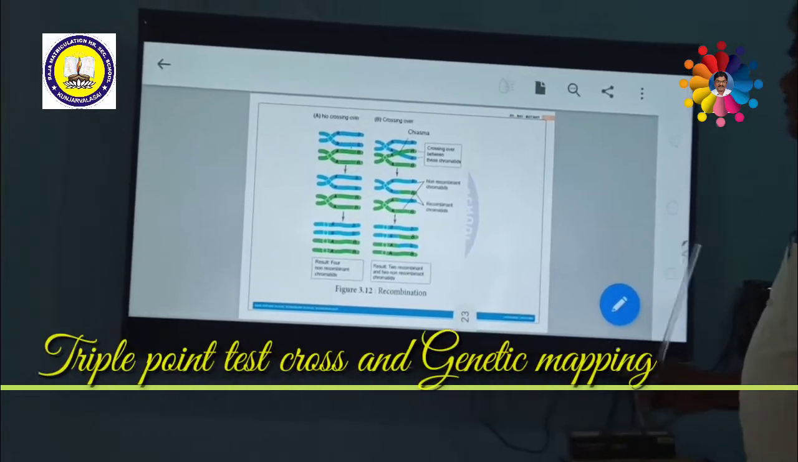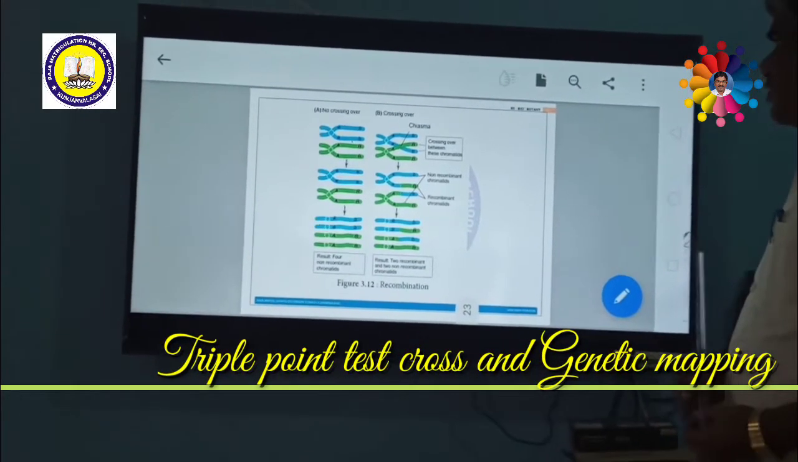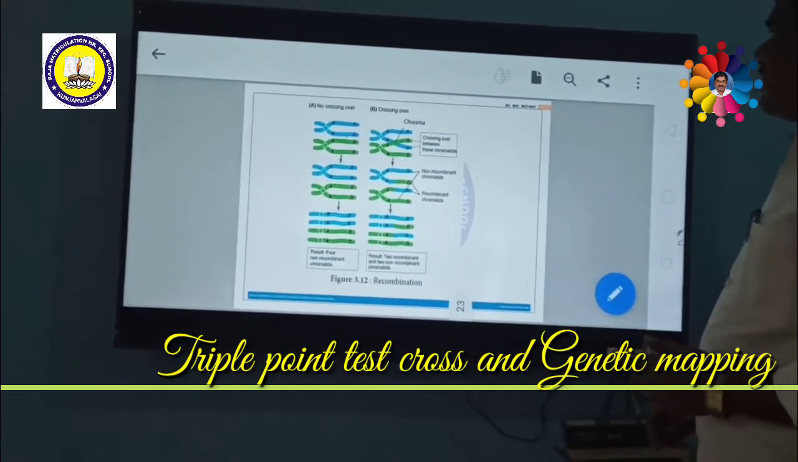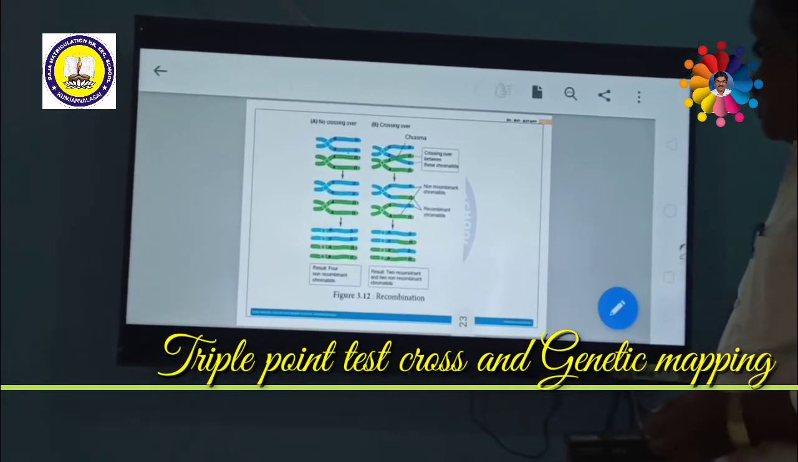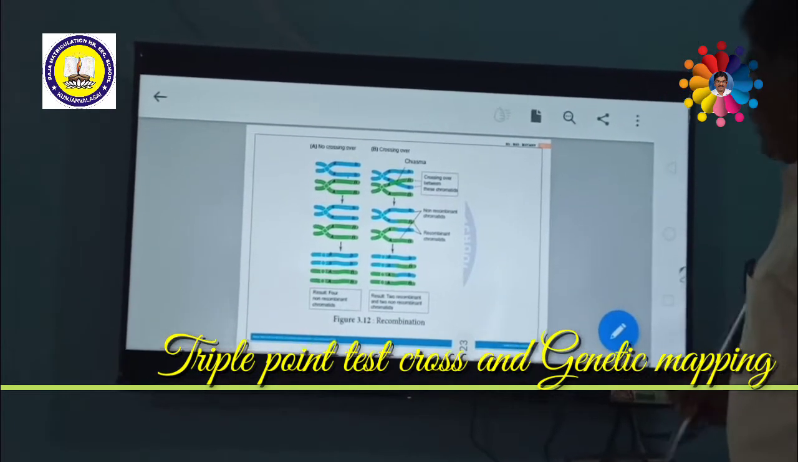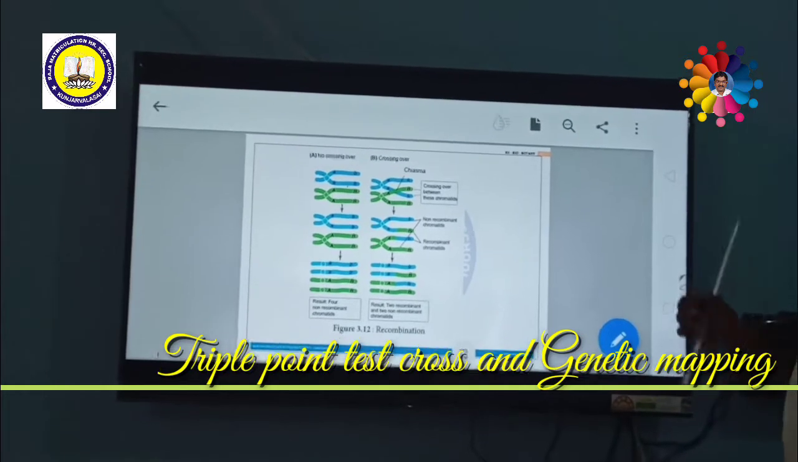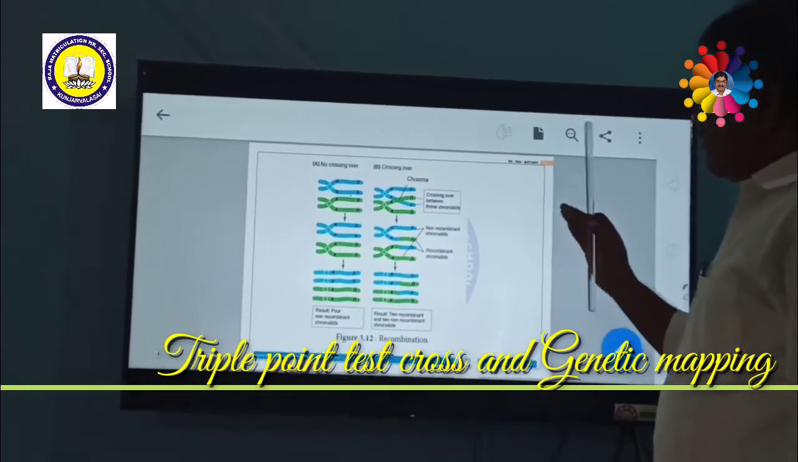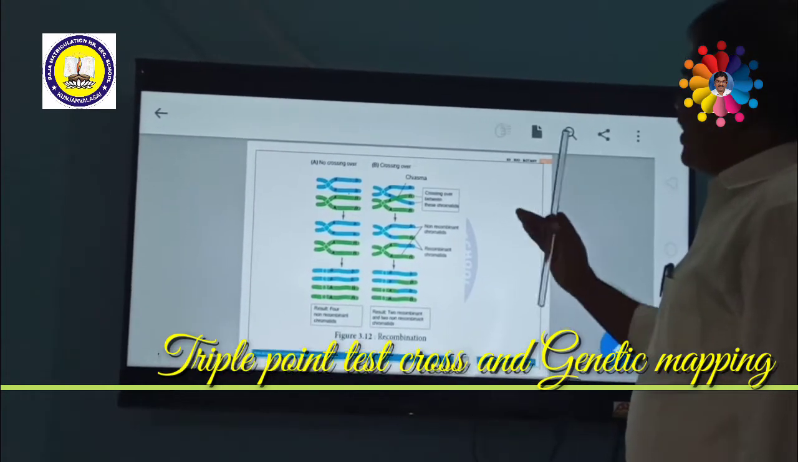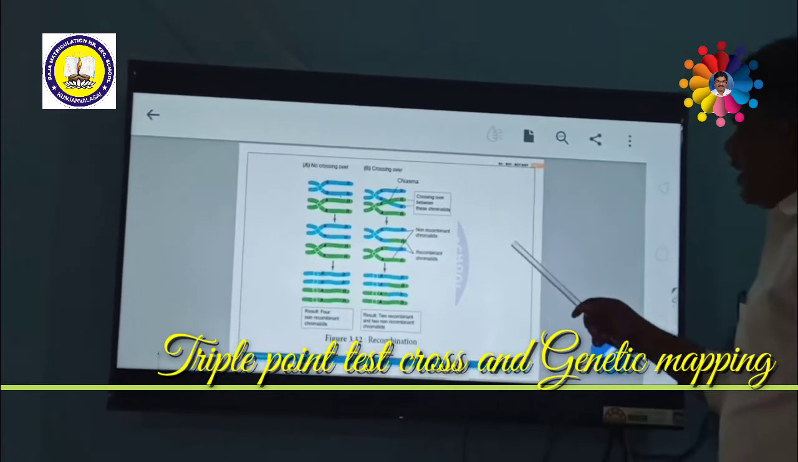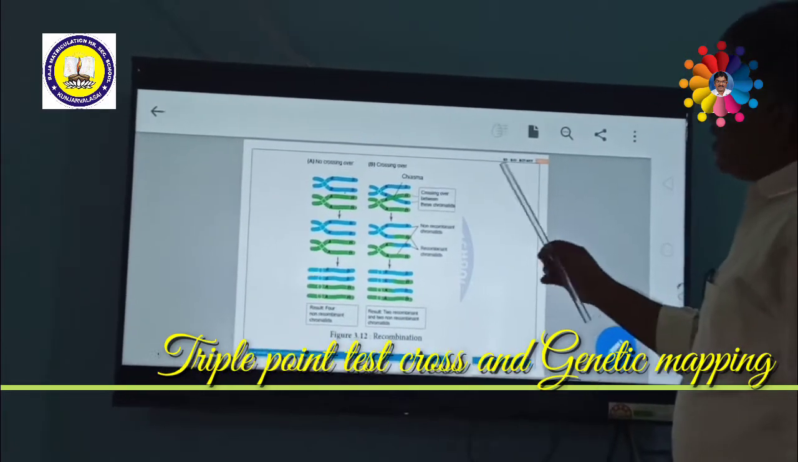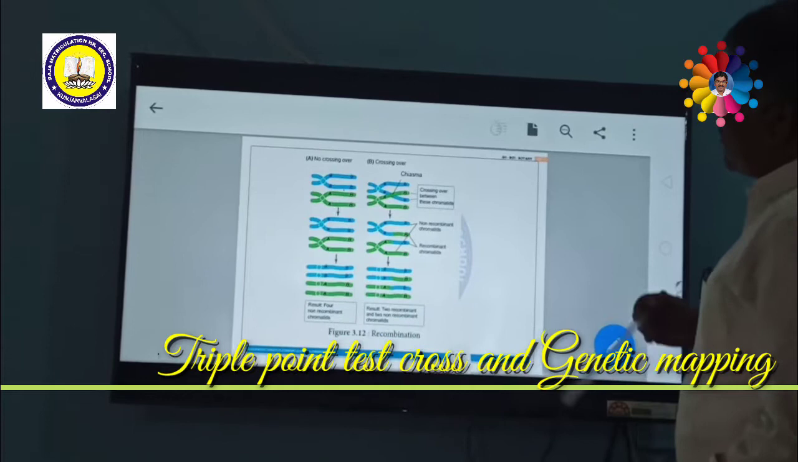Good morning, students. Today we are going to start the next part, recombination. What is meant by recombination? After crossing over has occurred, the recombination of chromosomes takes place between non-sister chromatids during the pachytene stage of prophase.